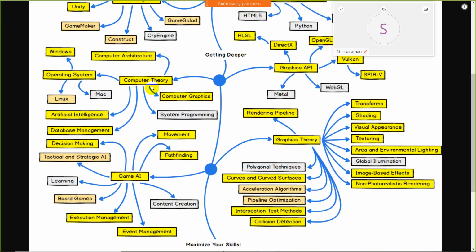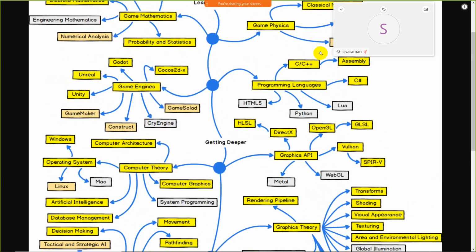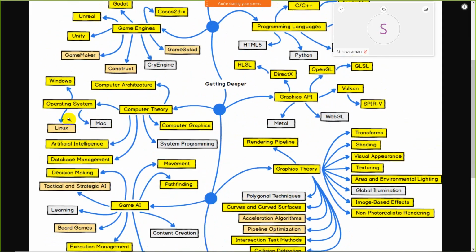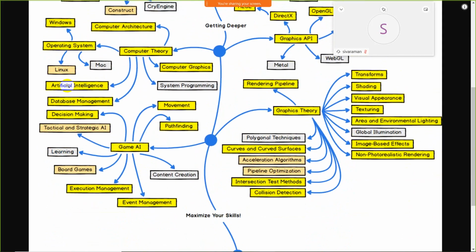We have taken the assembly for this. See, assembly we have taken as the programming language, so you must have knowledge about some assembly part. After that, artificial intelligence. Okay, guys, artificial intelligence is also useful, because artificial intelligence, in simple words, you can say, is things which can reduce the human efforts and which convert human intelligence into machine intelligence. So here we can see the artificial intelligence.